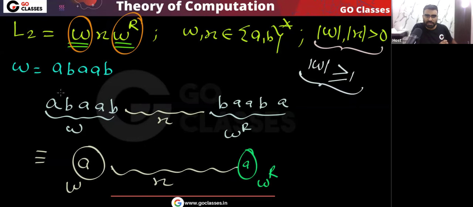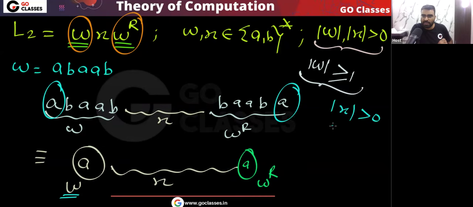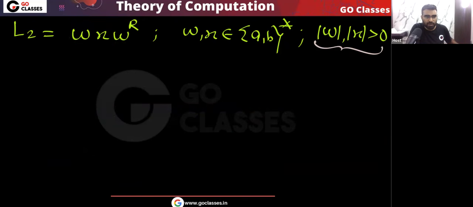Are you getting my point? Basically, you can see that if the first symbol is A, then the last symbol will be A. That is the reason I can consider w as A and w reverse will be A. The entire string I will consider as x, because the length of x is greater than 0. And remember, x can be anything. Whatever w you take, there is w, then x, then w reverse.